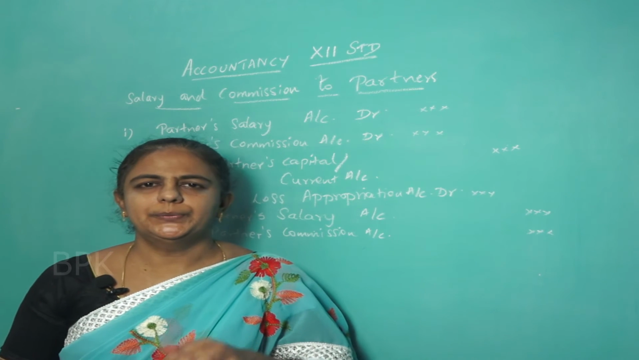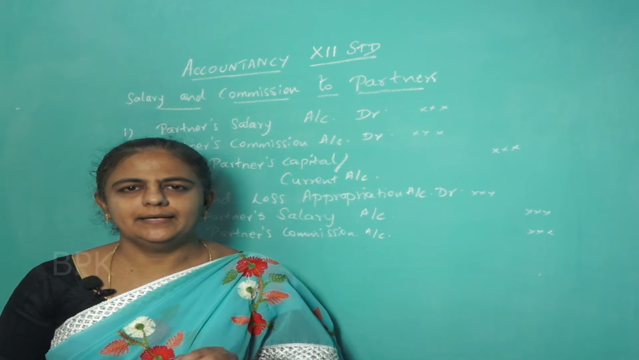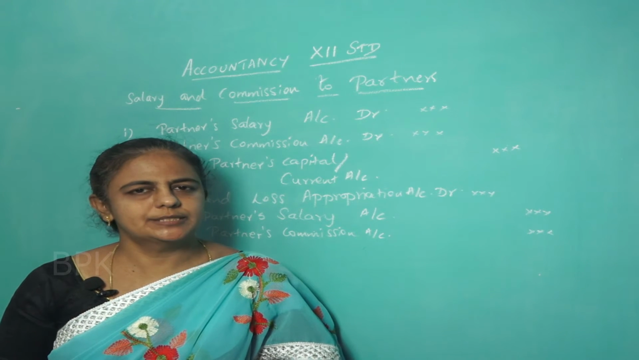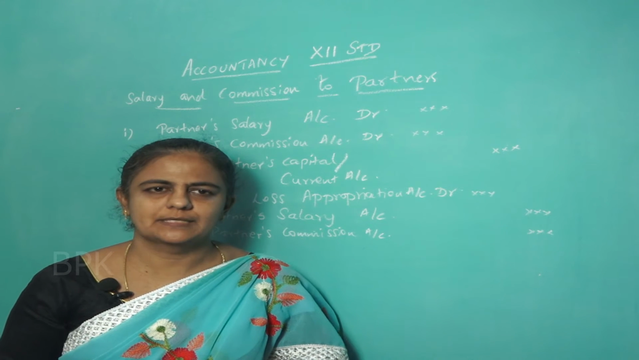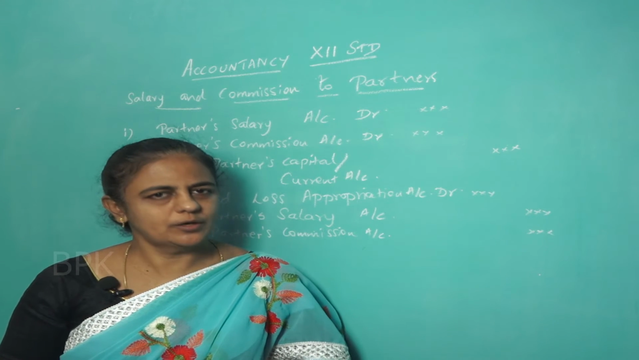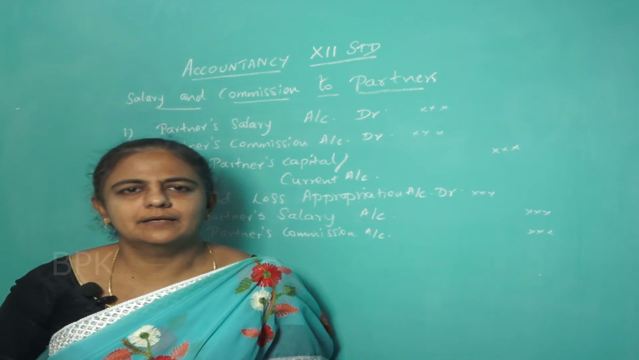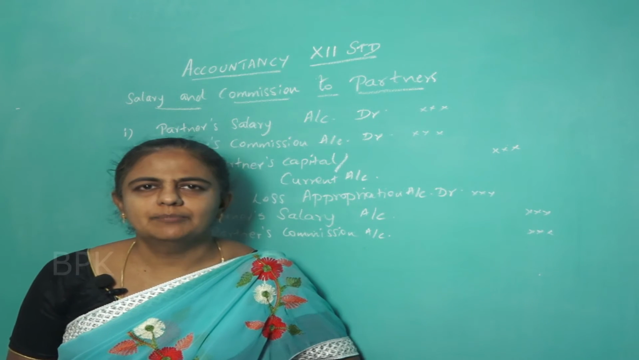First thing I told you, for providing salary and commission, a provision should be mentioned in the deed, and also it will be provided only if there are profits. Suppose the business is going under a loss, then what cannot be provided? Salary and commission can't be provided to the partners.